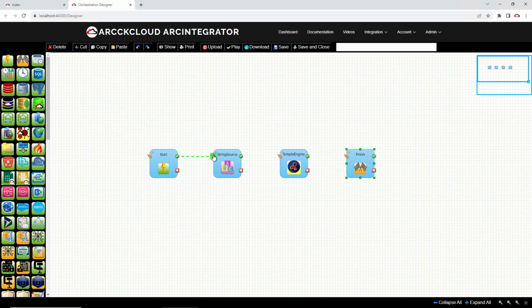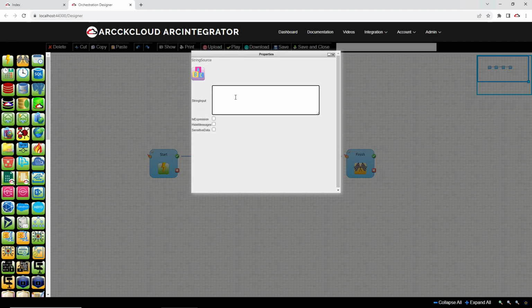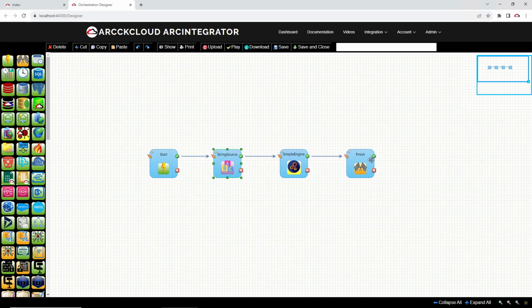Then I connect those nodes, and I'll give the simple engine an input of 1. And then I'll save this, and then I'll play that.